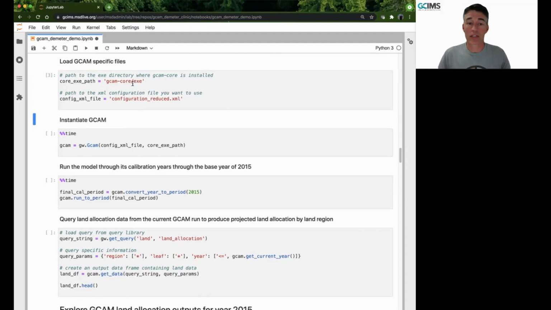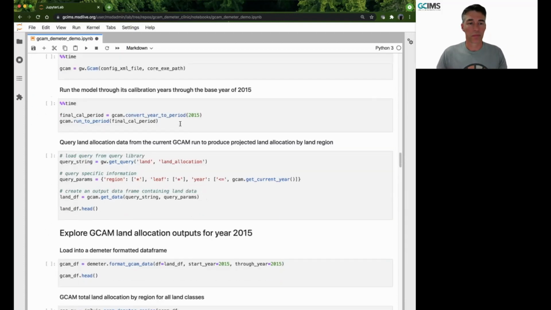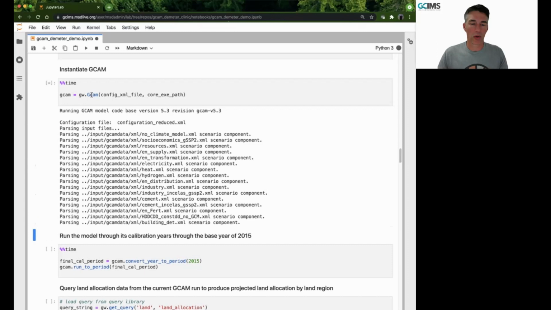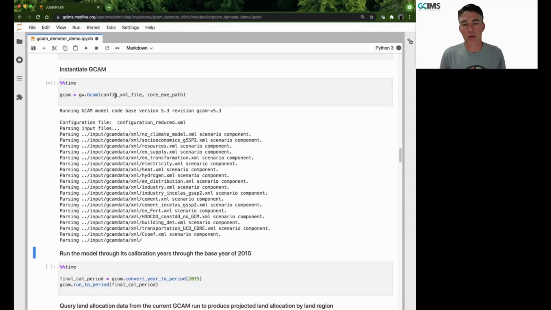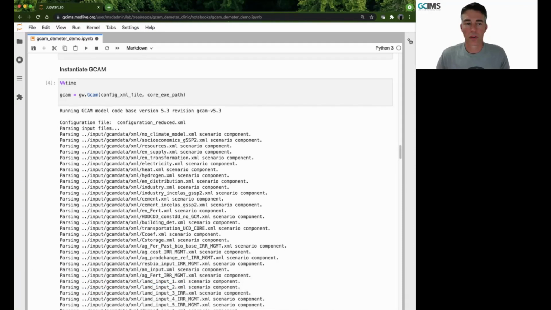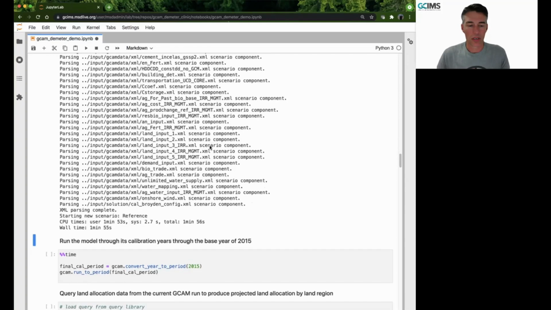These are the GCAM executable and the configuration XML. If you're familiar with GCAM at all, many of you will know about those files. Next, we're going to instantiate GCAM. So this is the class we just viewed help on, and we're passing the XML file as well as the executable and creating an instance of GCAM. All right, we now have an instantiation complete and all the input files have been parsed and GCAM is ready